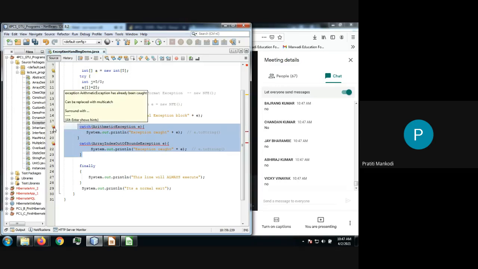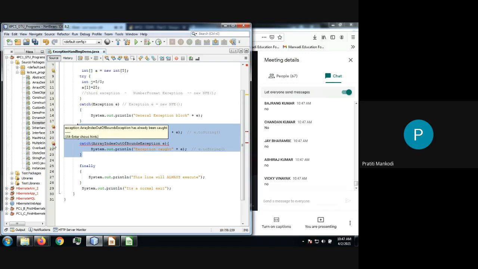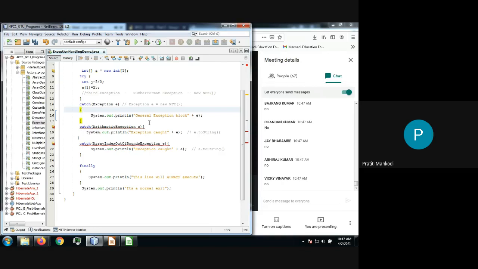Exception has already been caught, and similarly ArrayIndexOutOfBounds has already been caught by the Exception class. So this catch block is never going to execute. The conclusion is that the superclass Exception catch block must be below the subclass.